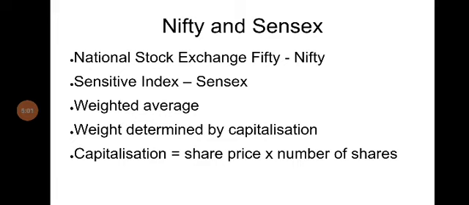For example, if there is a company ABC, it has issued 100 shares. So these 100 shares are being traded in the exchange. Suppose its price is 10 rupees, then the capitalization of the company will be 10 into 100, equal to 1000 rupees. This is the capitalization. There are two types of capitalization. One is free float capitalization, another one is full capitalization. We know that some of the shares are owned by the promoters and they keep with themselves.